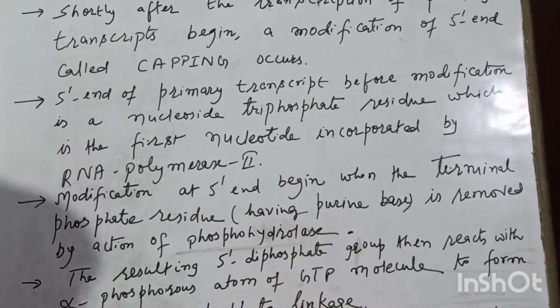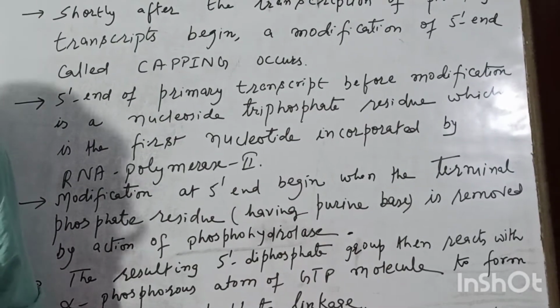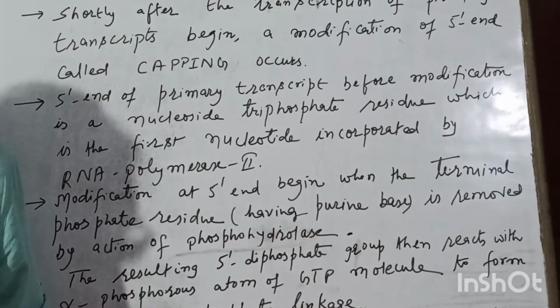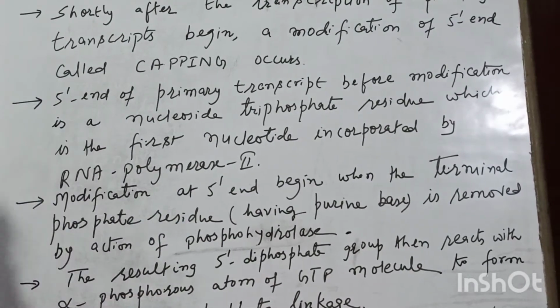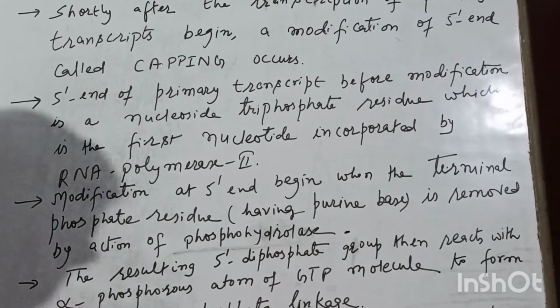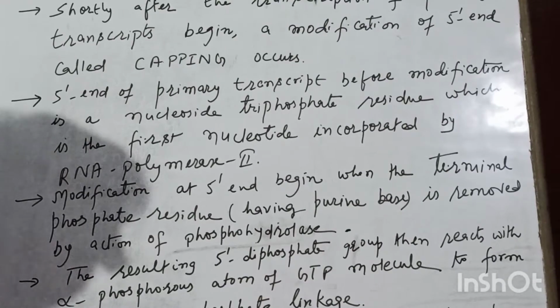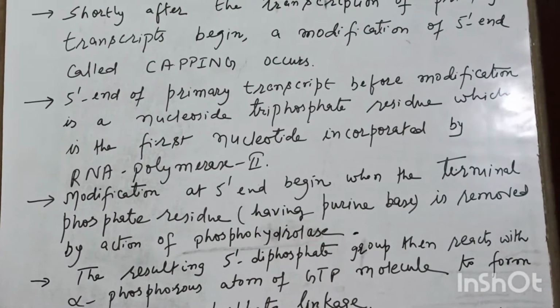Now this 5' diphosphate residue reacts with a molecule of GTP, that is guanosine triphosphate. It reacts to form a 5' triphosphate linkage.